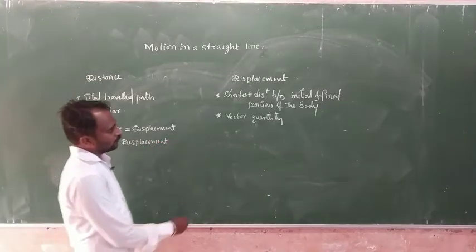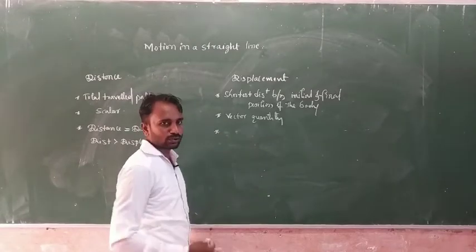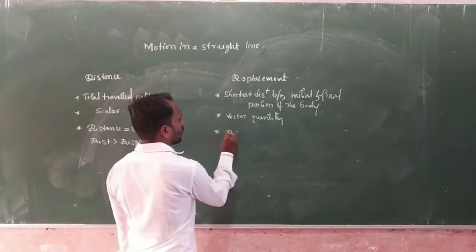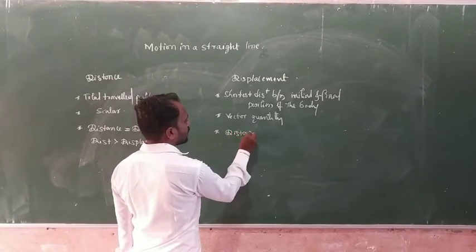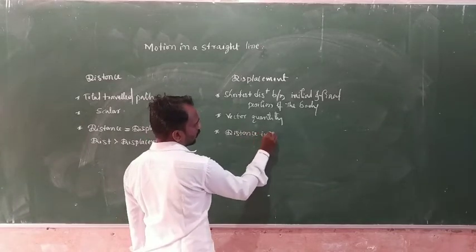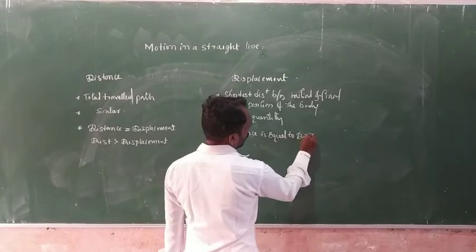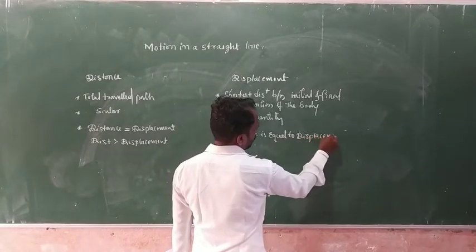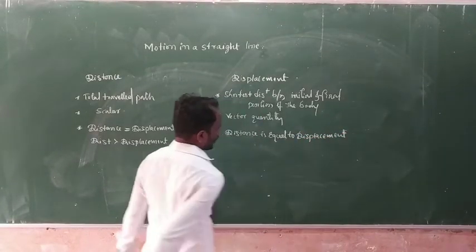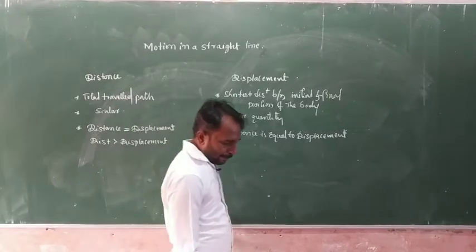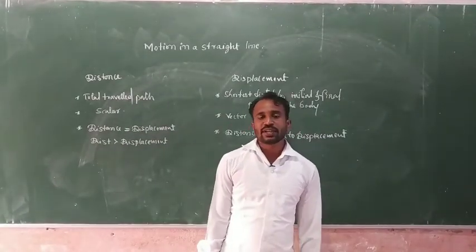And here also, sometimes distance is equal to displacement when the object is traveling along a straight line.